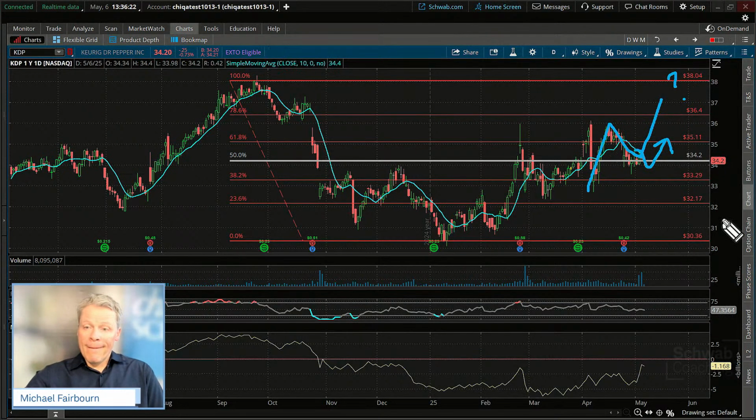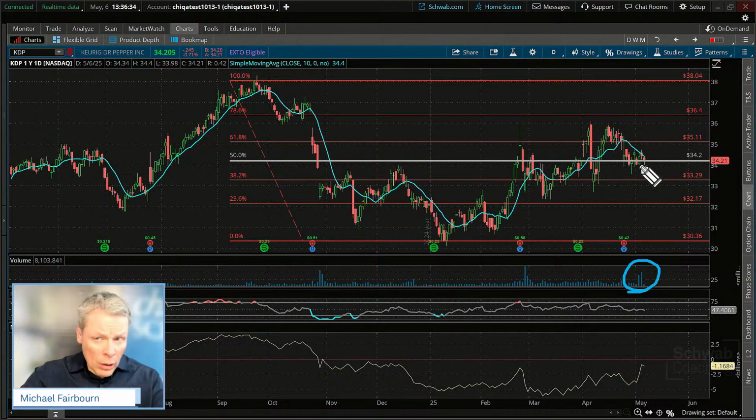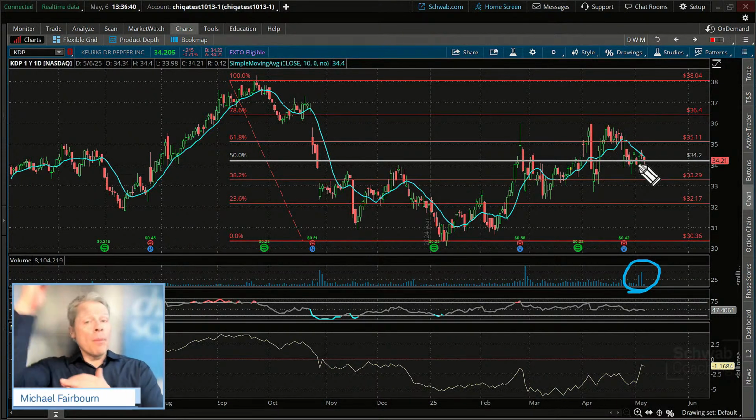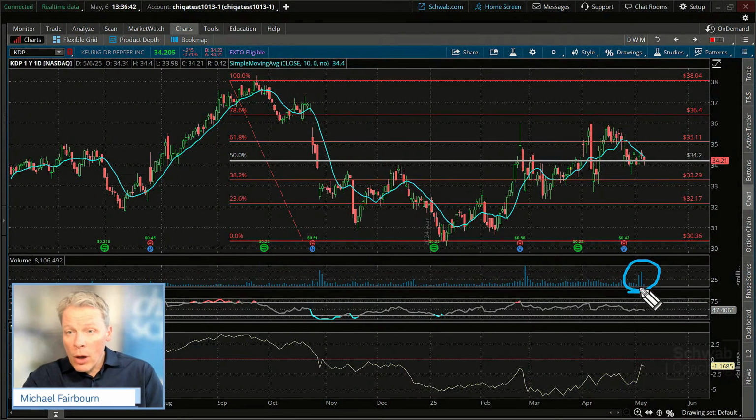Okay. But look down here at the early indication, because what is that showing us in terms of the smart money? There may have been some buyers coming in here. Remember, you will not get this volume to add up unless you can close higher on the trading day. So if you close higher than the previous day, it takes that close. If it's up, it adds all this volume right down here to the money flow. If you close lower, it takes all that volume, even if it was a big spike, and it subtracts it.